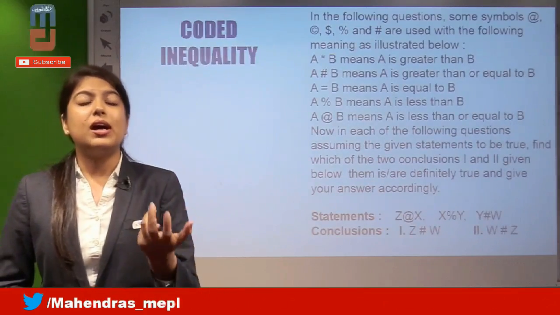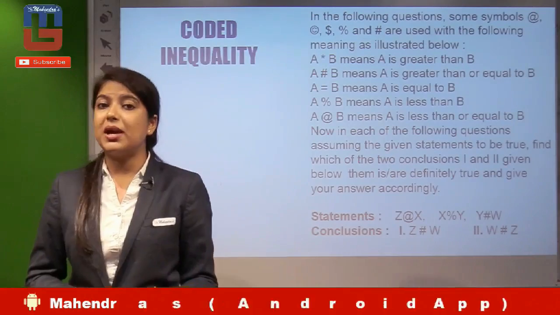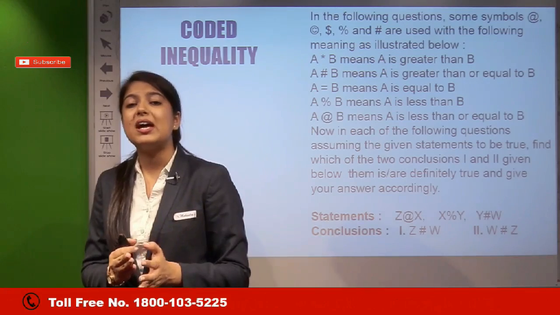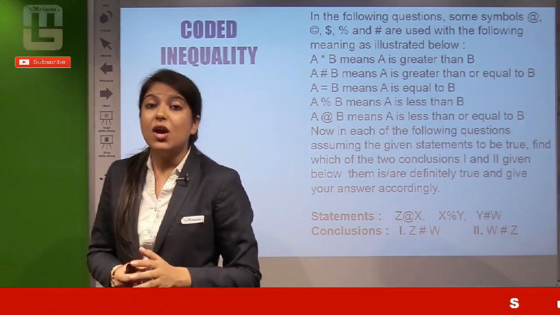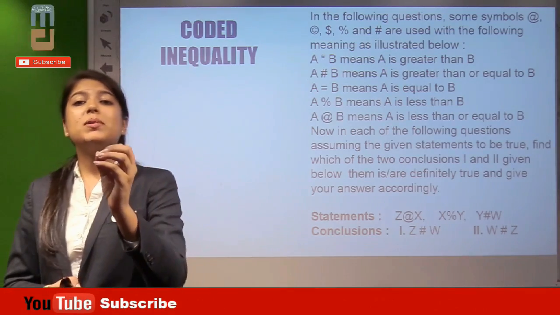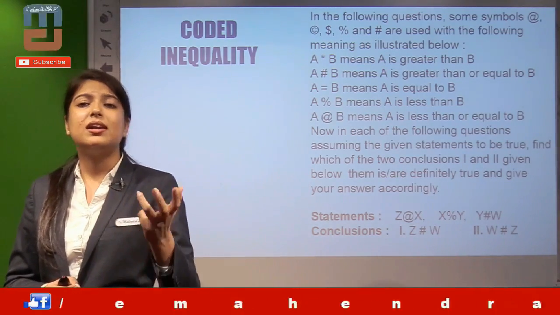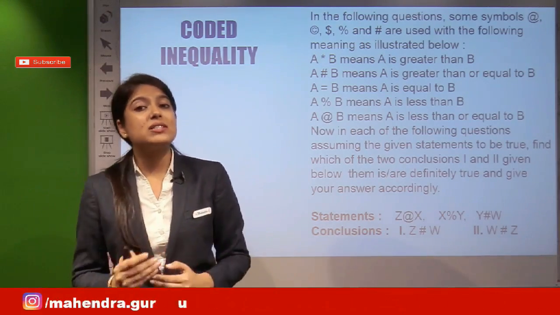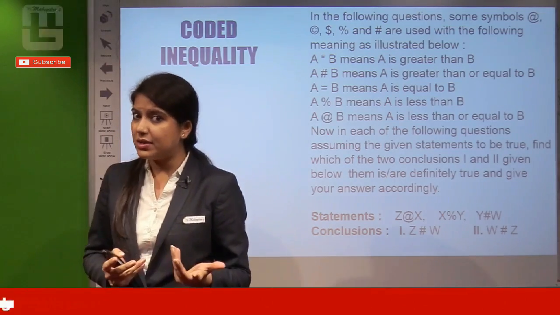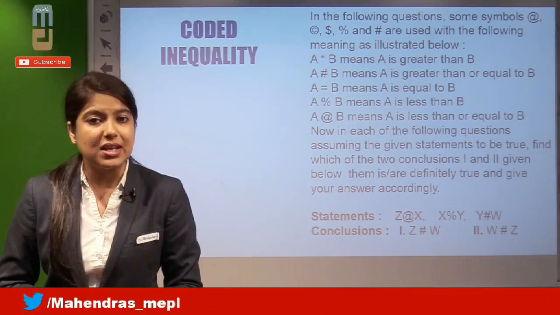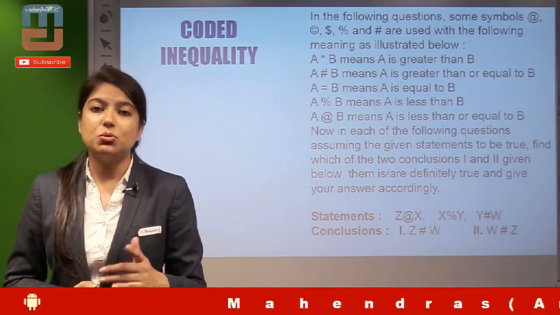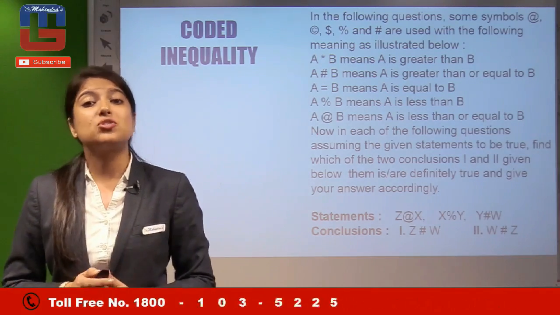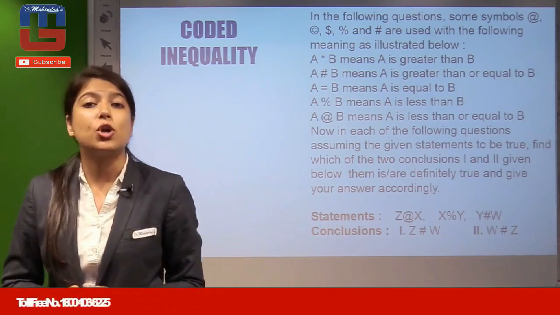In inequality, a coded inequality can also be seen in the examination pattern. Coded inequality means questions where symbols and signs are used: A star B, A hash B, A equal B, A percent B, A at the rate B, where the conditions are given. A star B means A is greater than B, A hash B means A is greater than or equal to B, and so on. You evaluate these conditions into signs, greater, lesser, greater equal, lesser equal, unequal, then convert the statements into equations, and then say whether the conclusions are true or false. So this coded inequality part can be taken for practice so that you can definitely attempt this question in your examination.